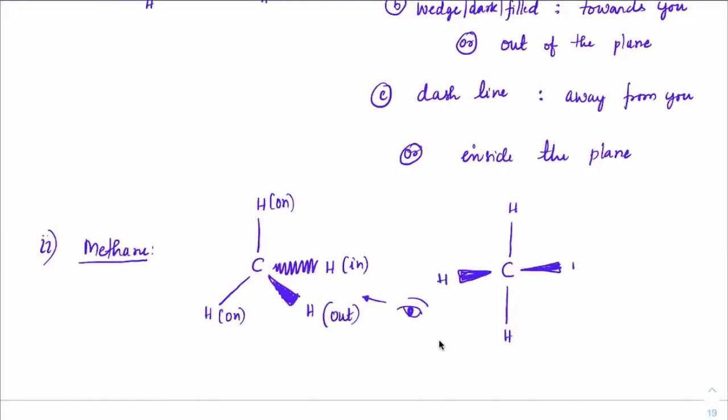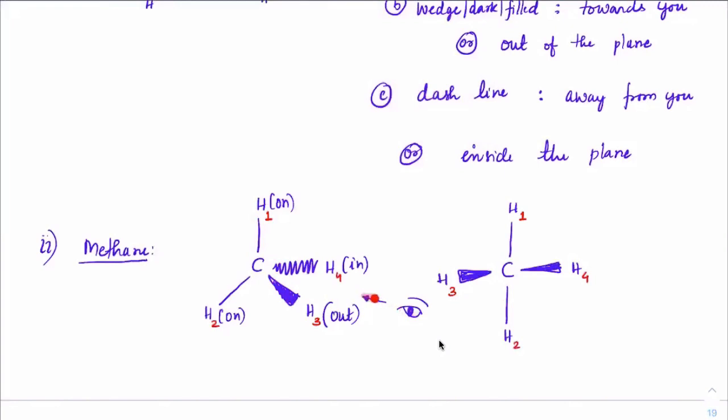This is H and H. We will give the numbering also just to not confuse the hydrogens. This is 1, 2, 3 and 4. So I can say this is the first hydrogen, second hydrogen, this is the third hydrogen and fourth hydrogen. I guess all of you understood how I'm viewing.